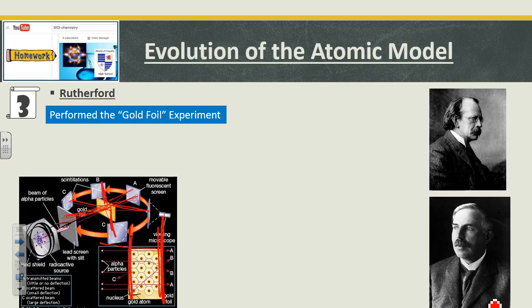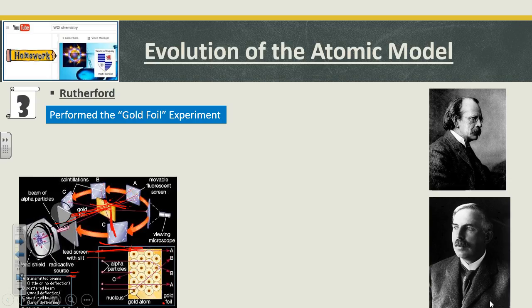So here's the bulk of them that went straight through. And notice they didn't hit any of those circles. And then some of them got close enough to the circles that it veered away. And we know something, again, about magnetism, that an alpha particle is positive and two positives will repel. And then ever so slightly, look at this, right here, boom, came right back, hit something. Now these were the least number of data points that he got, the ones that bounced back. And he's got to make sense of all of that data.